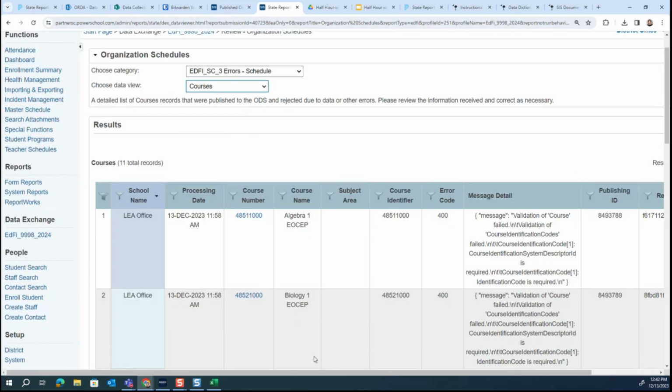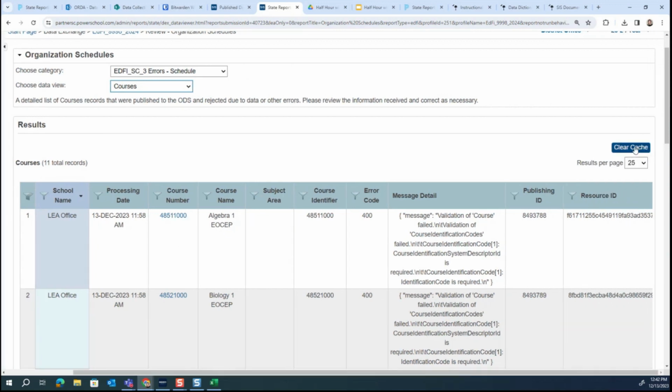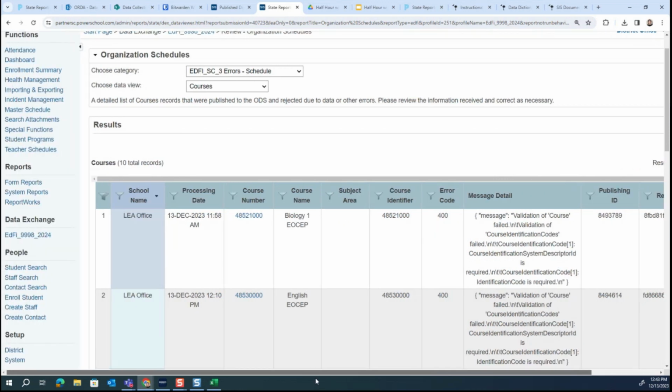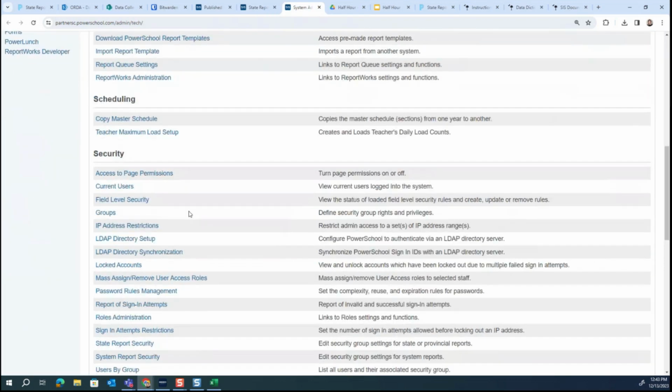Okay, so here it's still showing 11. Let me clear my cache, and there's my Algebra 1. Next was Biology 1. Oh, the Algebra 1 went away, so that took care of it, and that has published. I would like to show you, though, just with any of these, what the JSON looks like. So let me go back to that page 51 over here, just so you can see.